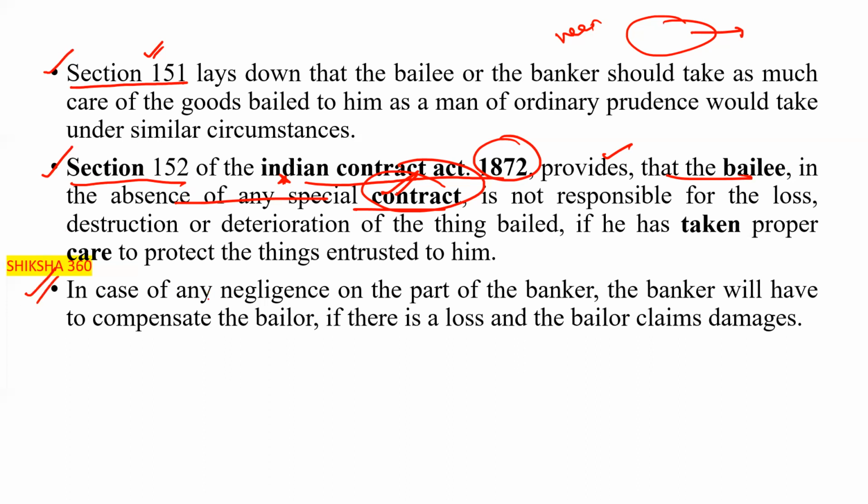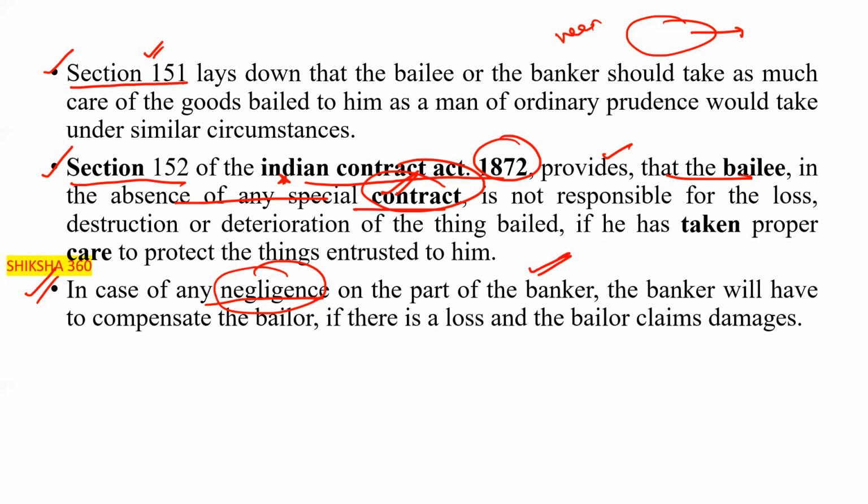Further, in case of any negligence on the part of the banker, clear. In case of any negligence on the part of the banker, the banker will have to compensate the bailer if there is a loss and the bailer claims damages, clear. And if there is negligence, then the banker or the bailee is responsible for that, and they have to compensate for that loss, clear.